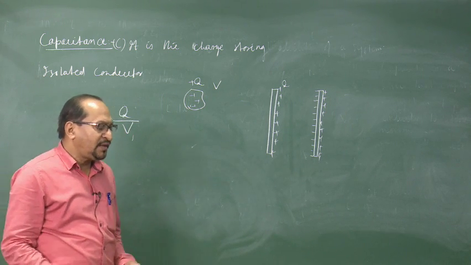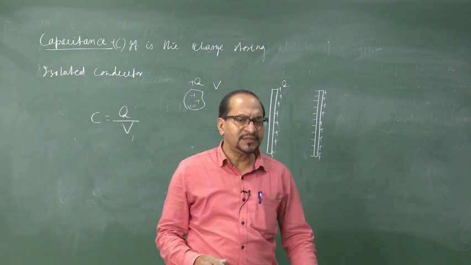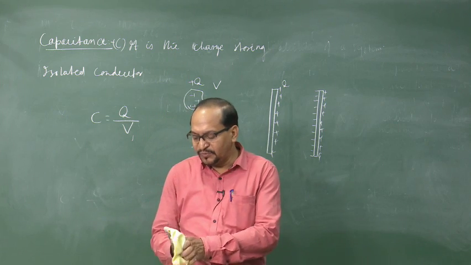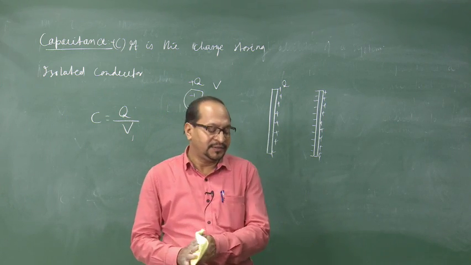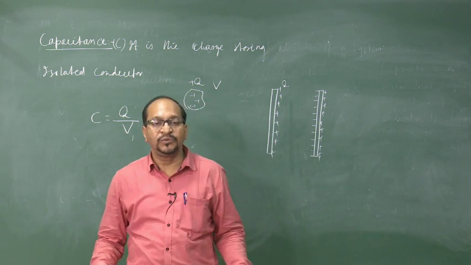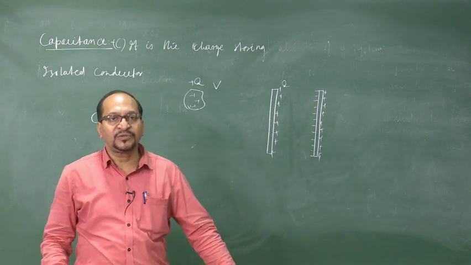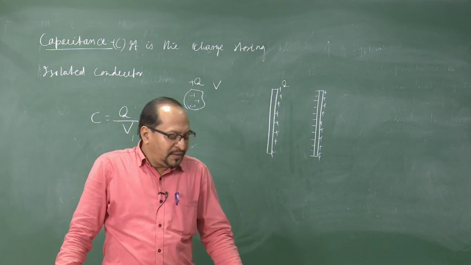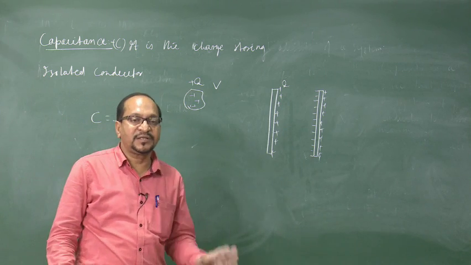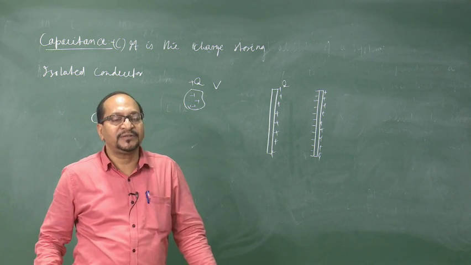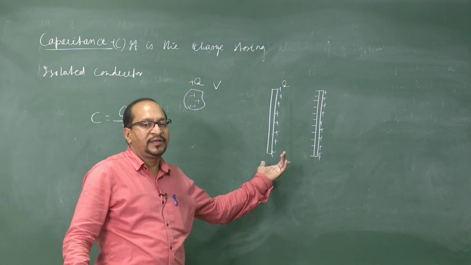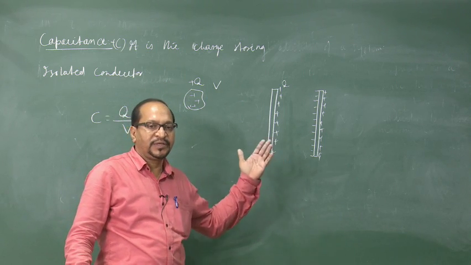So, until now we have discussed what capacitance is and how we can design a device using a system of conductors to increase the capacitance so that we can store more electric charge. In the next class, we shall derive the capacitance of an isolated conducting sphere. Then we shall calculate the capacitance of a parallel plate capacitor in detail. Thank you.